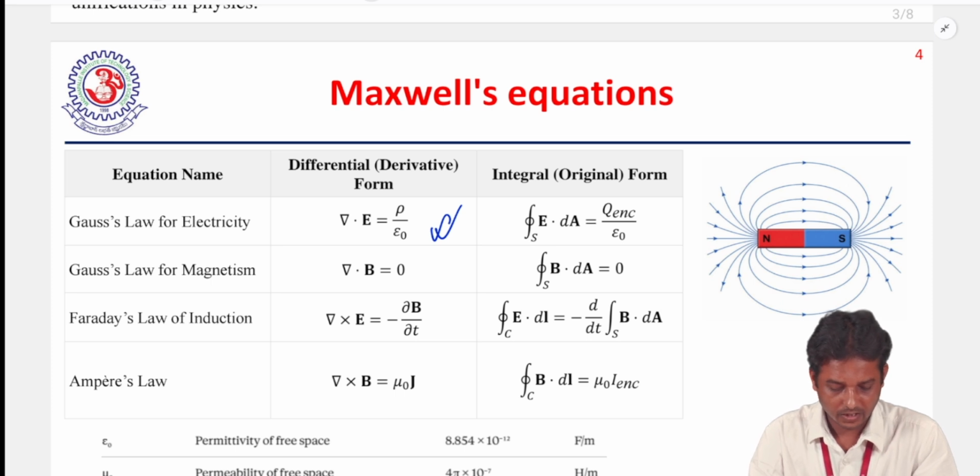And the first one is Gauss's law of electricity. So what does Gauss's law tell?